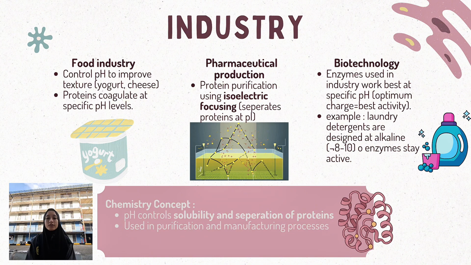In pharmaceutical production, isoelectric focusing is used to separate and purify proteins. In biotechnology, enzymes work best at their optimum pH, such as alkaline detergents where enzymes remain active. Overall, pH controls protein structure, solubility, function in medicine, daily life, and industry.